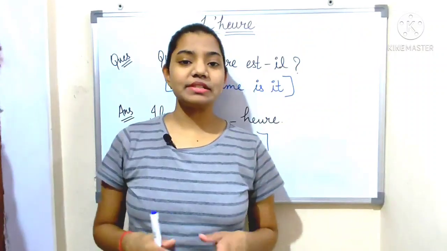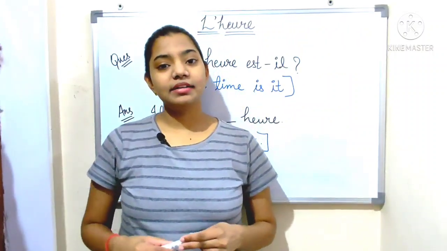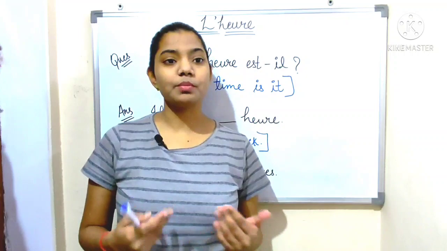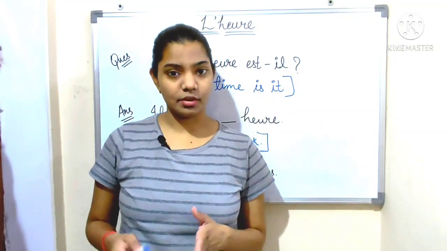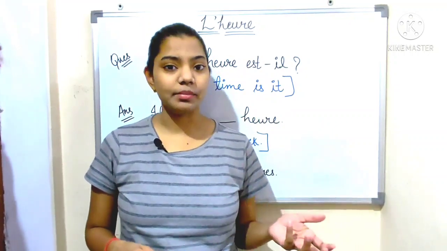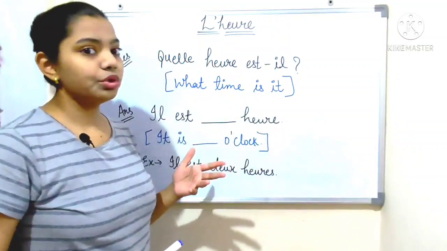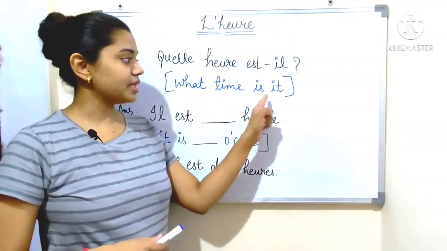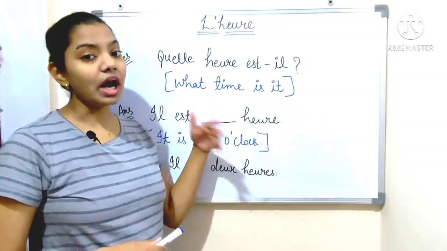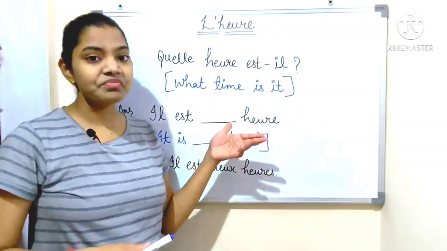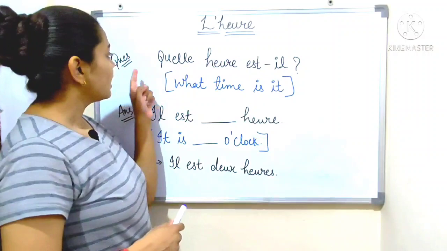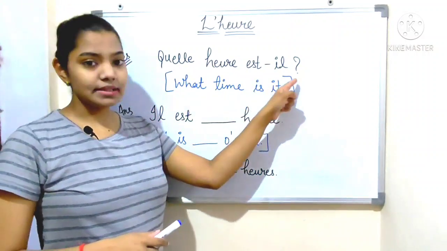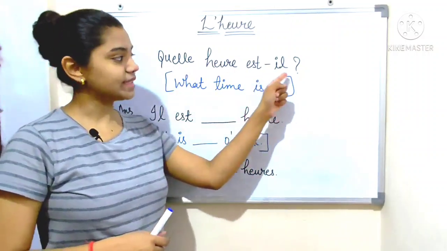Now we start our chapter. If you want to ask someone what time it is, how do you ask the question? The question is "what time is it" in English, and in French it is quelle heure est-il?